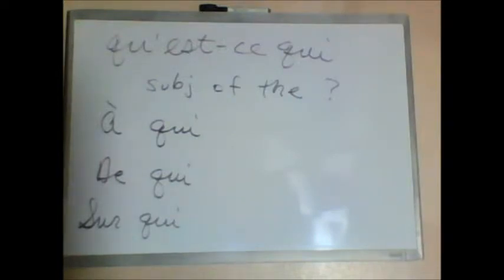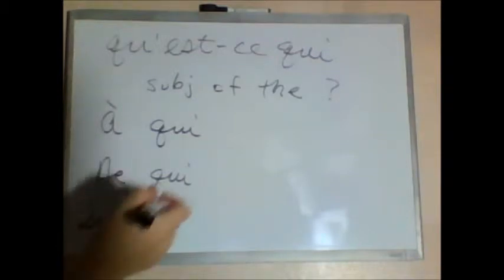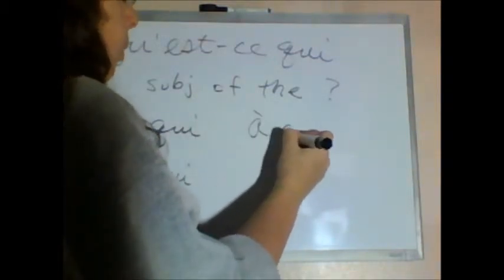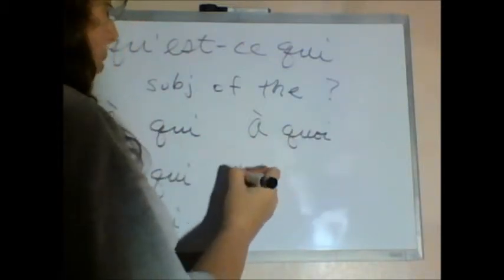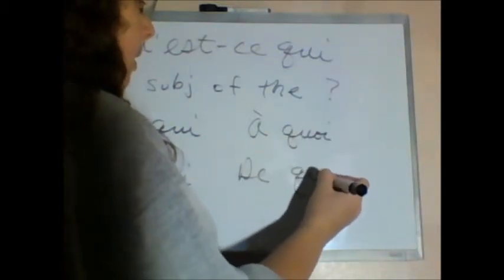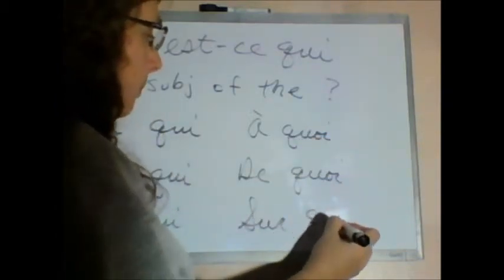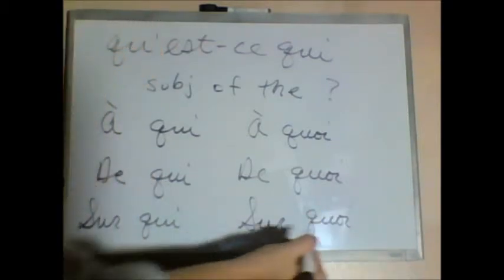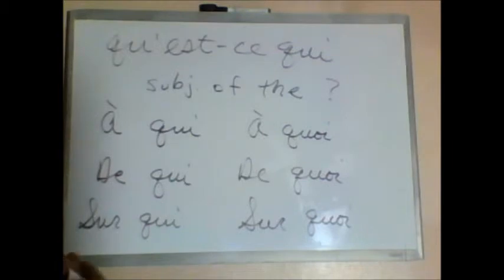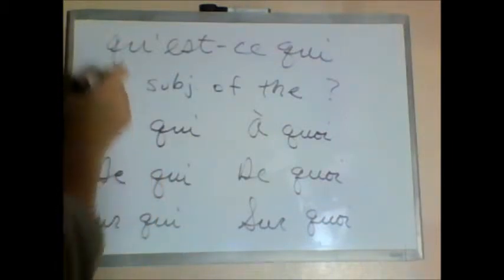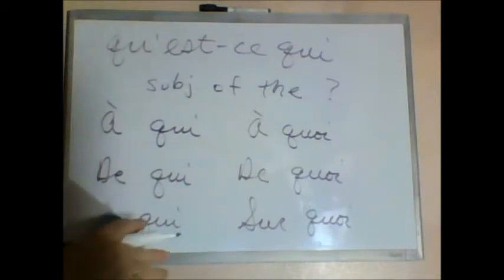The change comes when you want to use these prepositions with the interrogative pronoun que. When you use à, de, or sur, or any preposition with que, it's going to change into quoi. So we have à quoi, for what, to what, de quoi, of what, that's Q-U-O-I, and sur quoi, on what, or any other preposition. Que gets turned into quoi. Okay, so new things for today were qu'est-ce qui and this whole que changing to quoi.